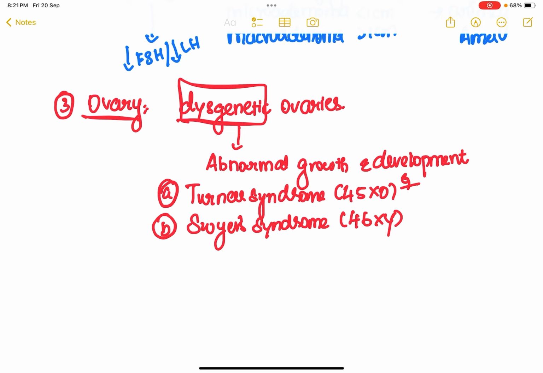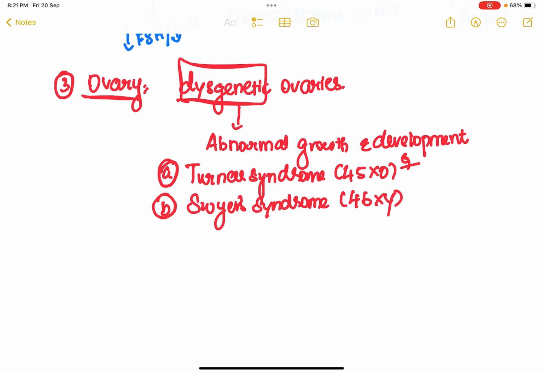So the problem is with the ovaries. Since the ovaries are dysgenetic, they are abnormal right from growth and development, we have nothing to do with the ovary. So the main problem here is with the ovary. So the problem can either be with the hypothalamus, with the pituitary, or with the ovary as well.